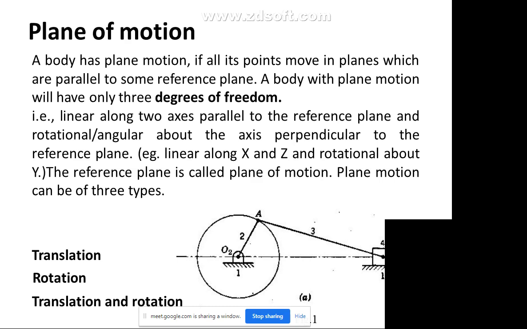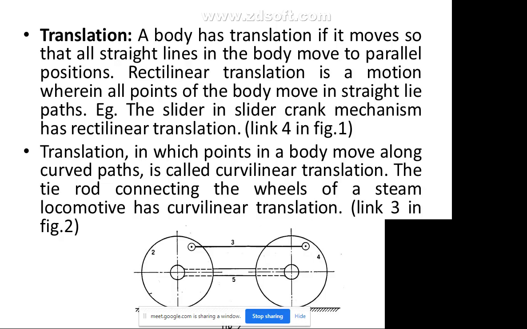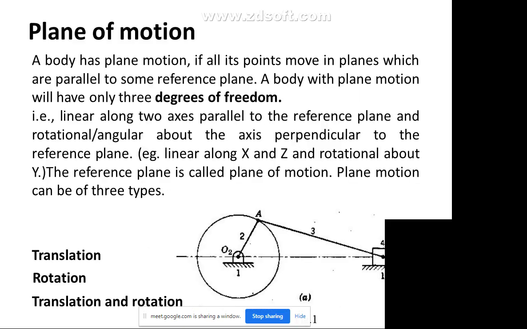Translation means a body has translation if it moves so that all straight lines in the body move to parallel positions. A rectilinear translation is a motion wherein all points of the body move in a straight line path. For example, the slider in the slider crank mechanism has rectilinear translation in link 4.